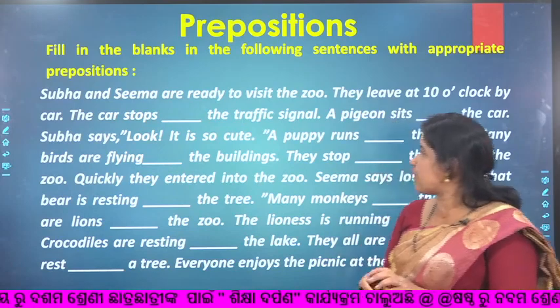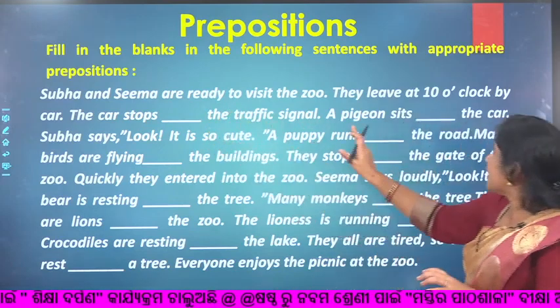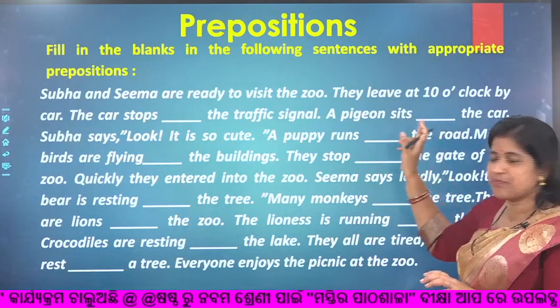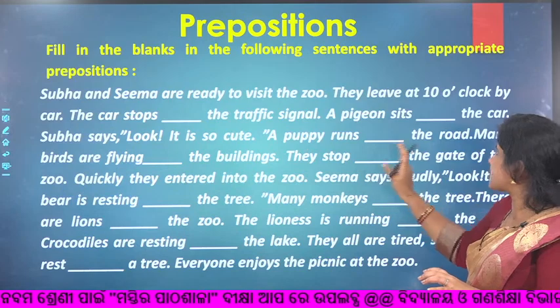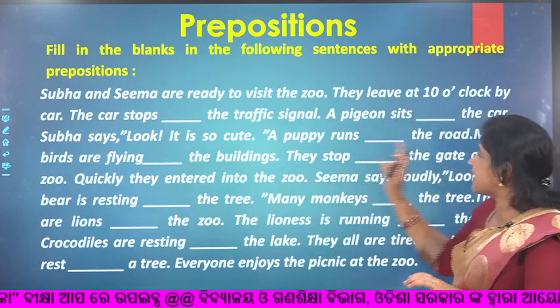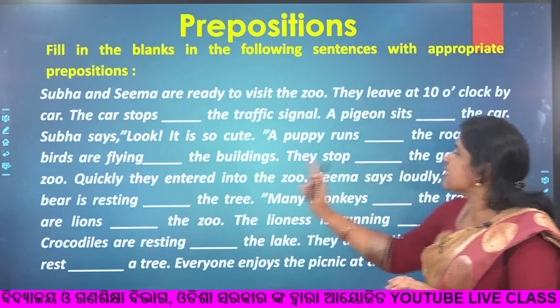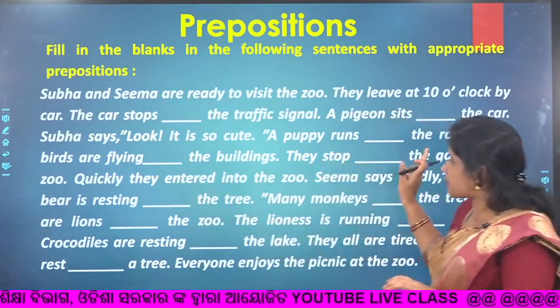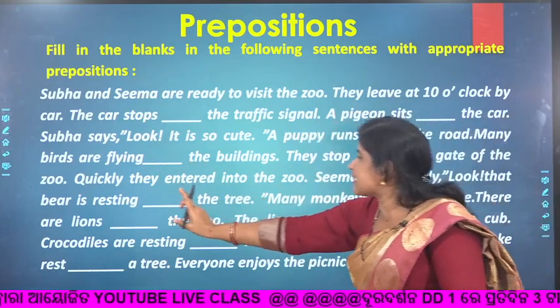The car stops dash the traffic signal. Dash means it is a specific place. A pigeon sits dash the car. Then Subho says, look, it is so cute. A puppy runs dash the road, and many birds are flying dash the buildings. They stop dash the gate of the zoo. It is again a specific place, and it is again a comparatively higher place, and quickly they entered into the zoo.